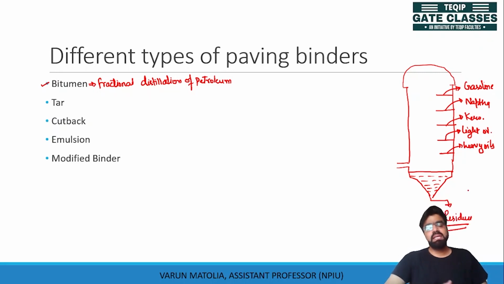So we know that the bitumen has comparatively the highest boiling point if we compare these materials. So this is the fractional distillation.